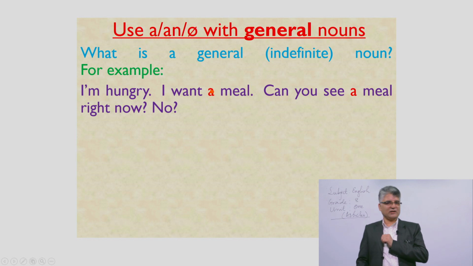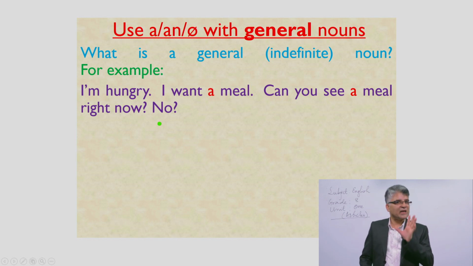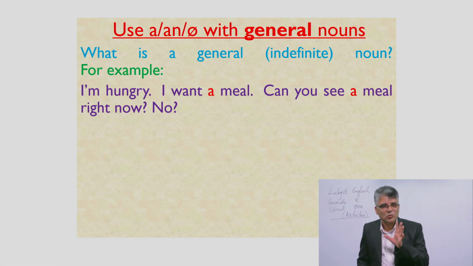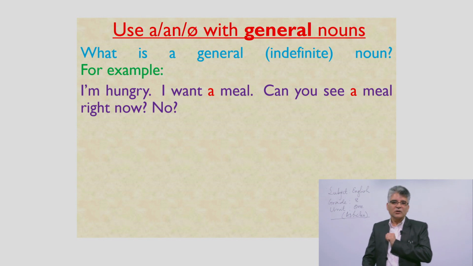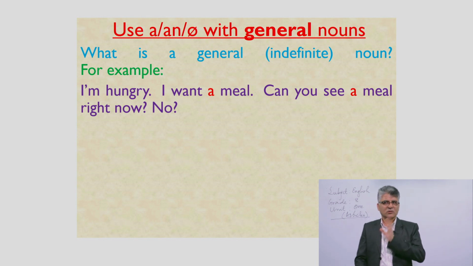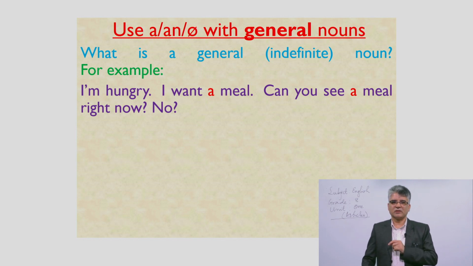That's why the article a is used. Can you see a meal right now? It is a general situation. No, you don't see any meal right now. So from these sentences, you understand the general patterns, general nouns where article a is used. Shall we go next?